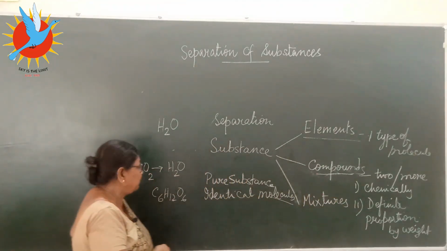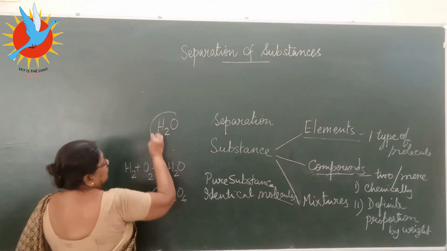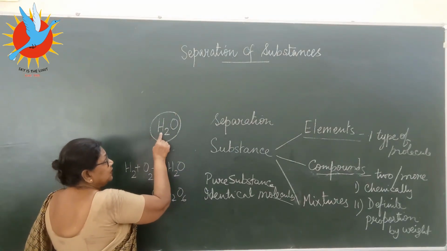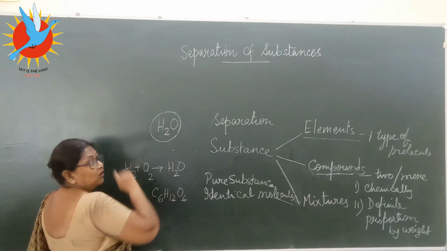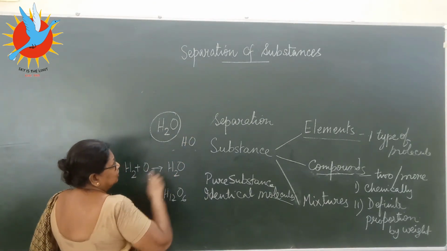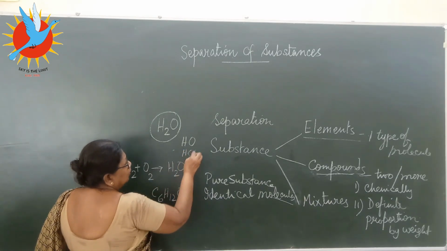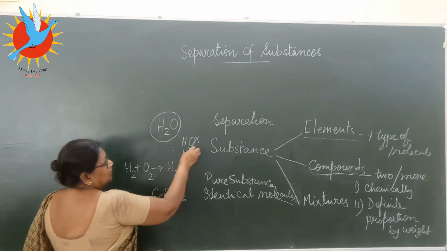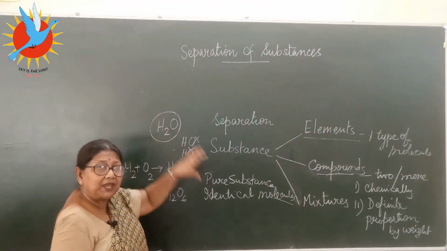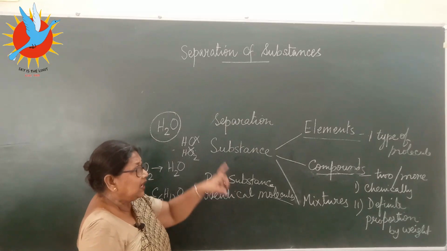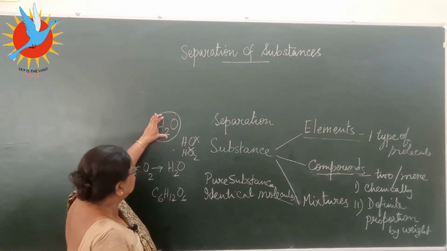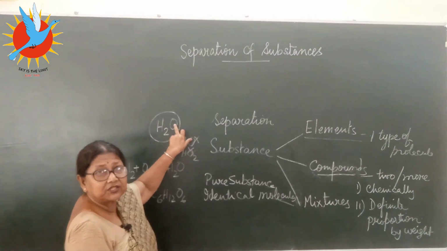What do you mean by definite proportion of weight? Take it here. Whenever there is water, it will always be two atoms of hydrogen with one of oxygen. You cannot write the formula of water as HO or HO2. These are all wrong. Why? Because water, the compound, is made by a chemical change, by definite proportion of weight, a combination of two atoms of hydrogen with one atom of oxygen.